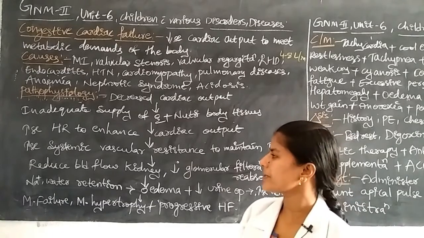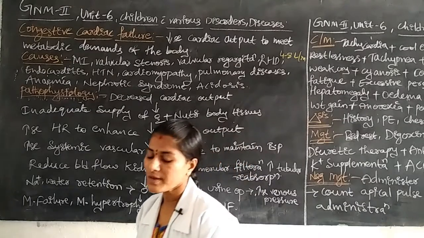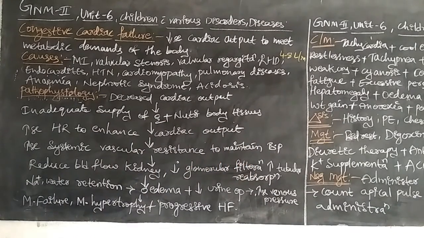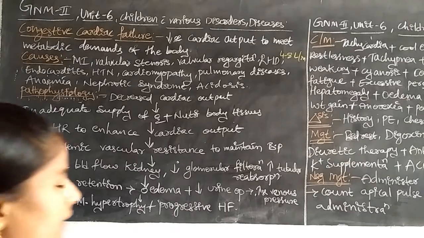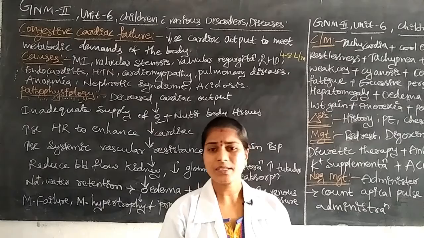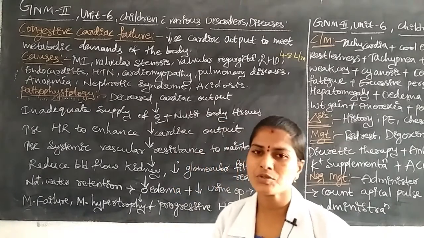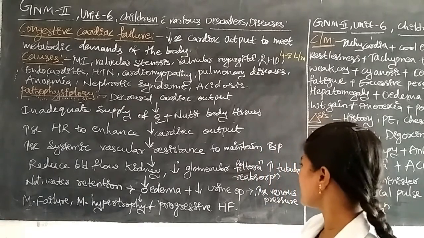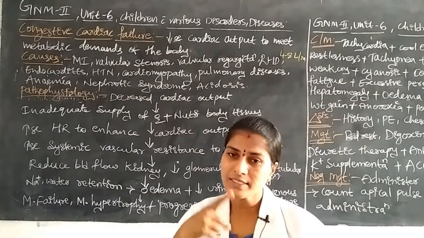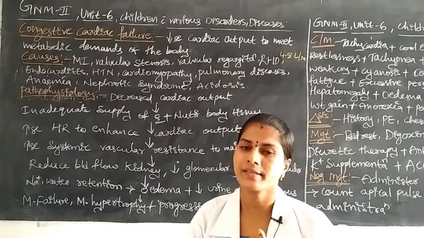Next, it leads to increased systemic vascular resistance. The vascular resistance is increased to maintain blood pressure. It leads to reduced blood flow to the kidney. Why? Because the body is not receiving enough blood, so blood flow to the kidneys is reduced. It leads to a decreased glomerular filtration rate, but tubular reabsorption is increased.